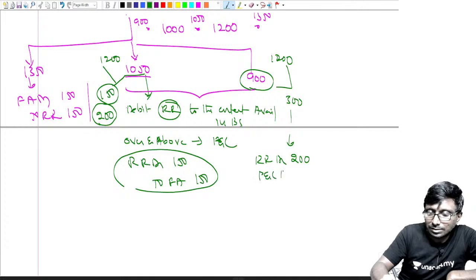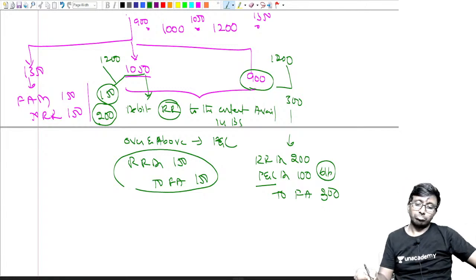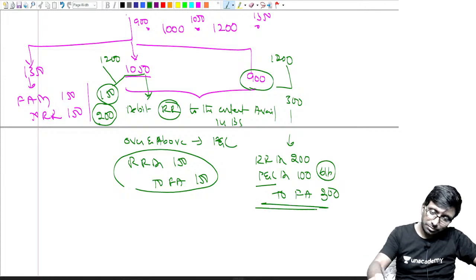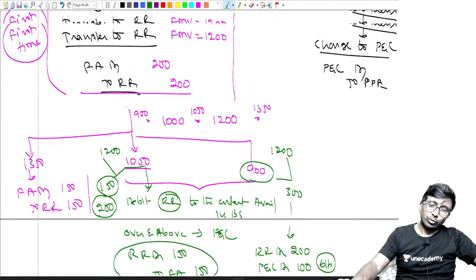Excess still 100 rupees. 100 rupees you have to hit. Now you have to hit profit and loss. That's why your fixed asset will come down by 300. Like that, it will be taking place. Hope you have followed.